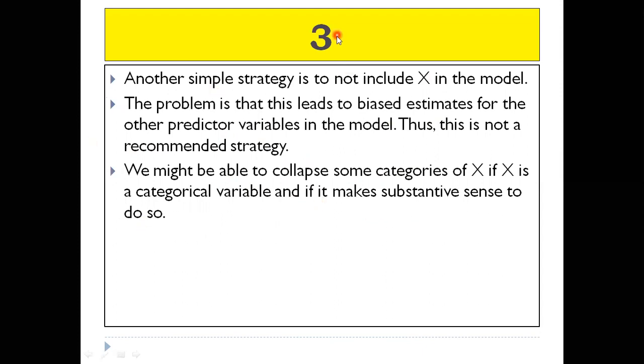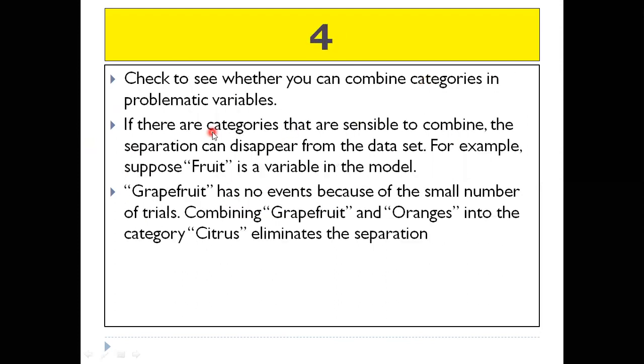Then the next one is to check whether you can combine categories in problematic variables. If it is possible, combine them. If there are categories that are sensible to combine, the separation can disappear from the data set. Let me give you one example. Suppose fruit is a variable in the model. Normal fruit, you know that. Say this is a variable in our model.